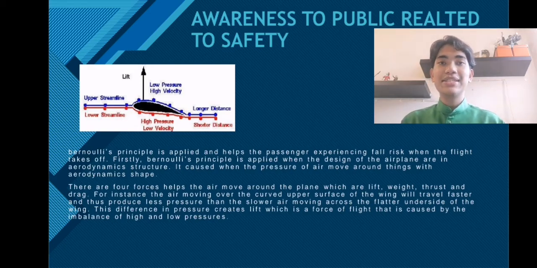For instance, the air moving over the curved upper surface of the wing will travel faster and thus produce less pressure than the slower air moving across the flatter underside of the wing. The difference in pressure creates lift, which is a force of flight caused by the imbalance of high and low pressure.